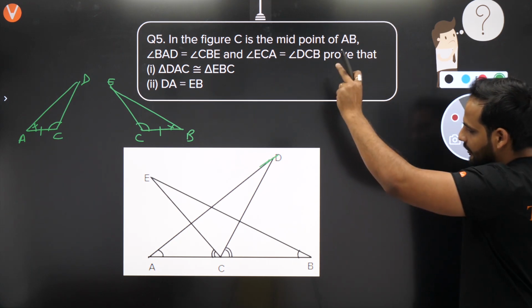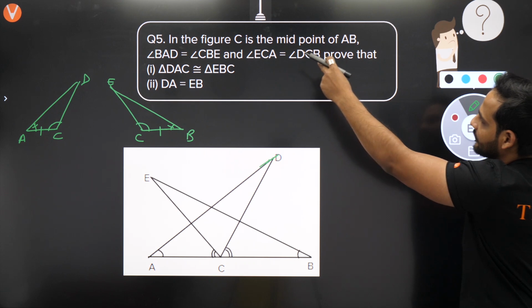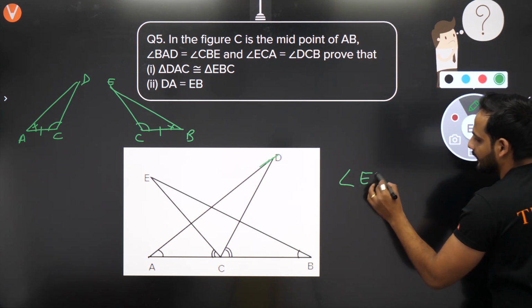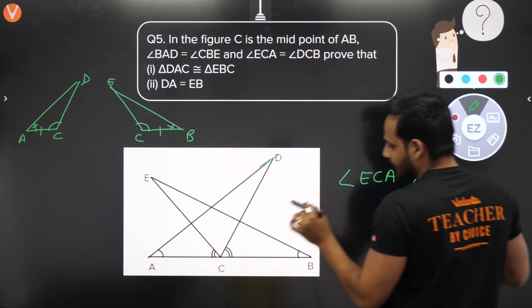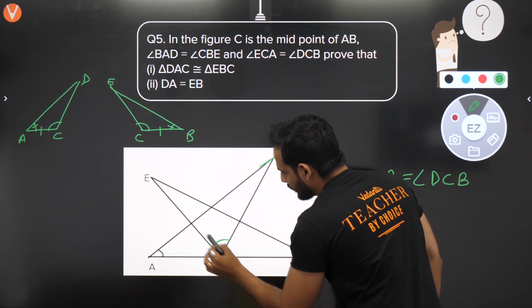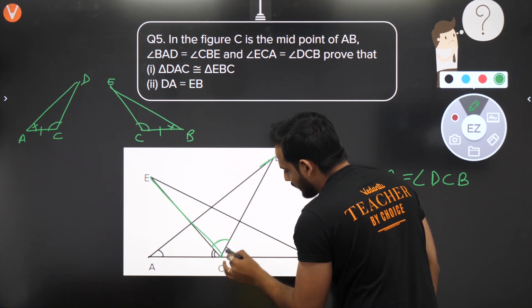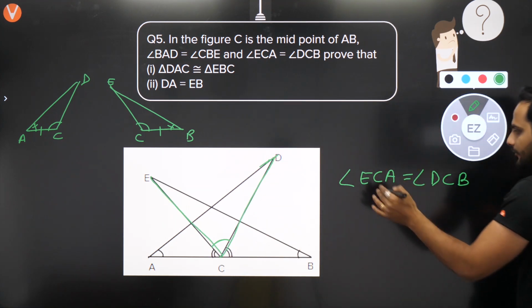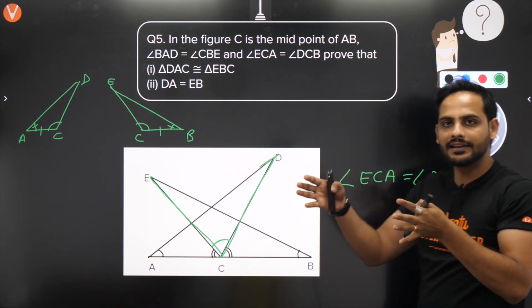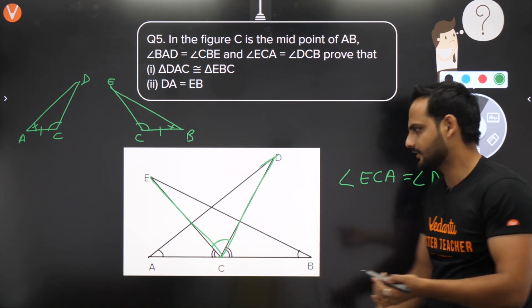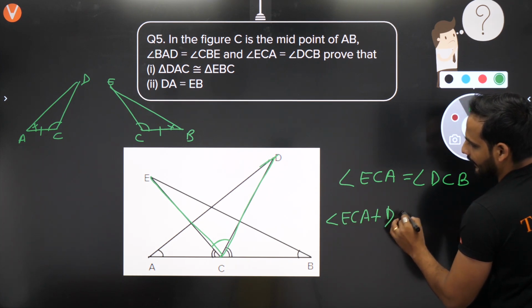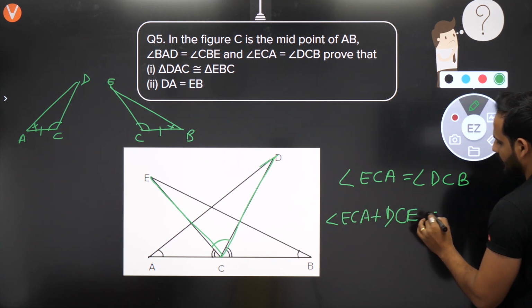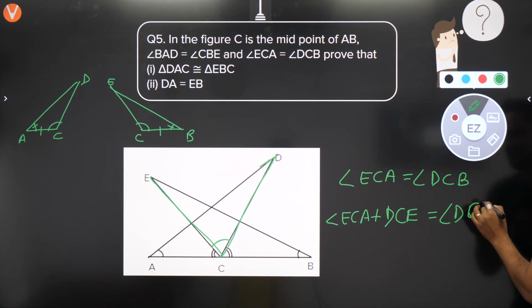Understand, beta, they have given you that angle ECA is equal to angle DCB. This part is given. Now, let's say this angle is named as angle ECD. What we'll do, we'll add this angle ECD on both sides of the equation, which will not change anything. So, angle ECA plus angle DCE is equal to angle DCB plus angle DCE.